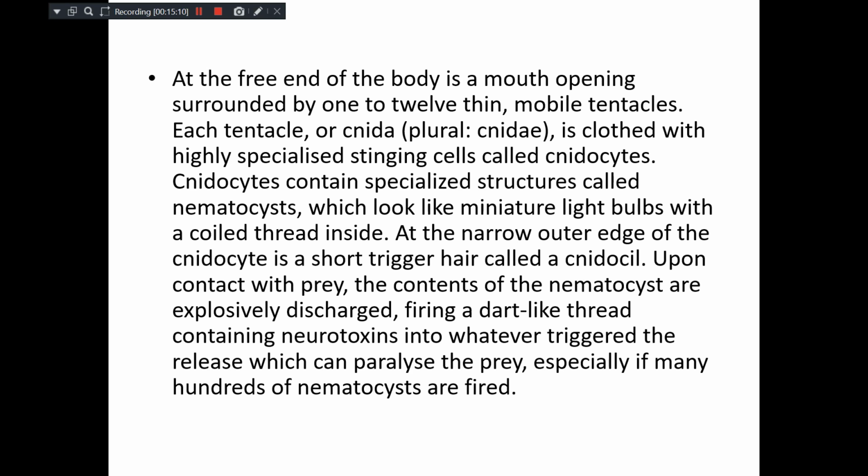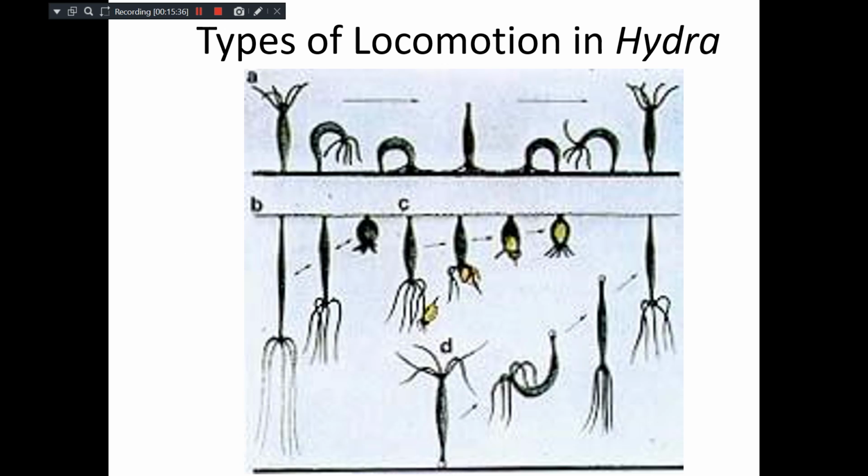Upon contact with the prey, the contents of these nematocysts are explosively discharged, firing a dart-like thread containing a neurotoxin. Usually it can paralyze the prey. So they sting and inject this neurotoxin into the body of the prey, and the prey gets paralyzed. At a time, hundreds of nematocysts are fired, not a single nematocyst.